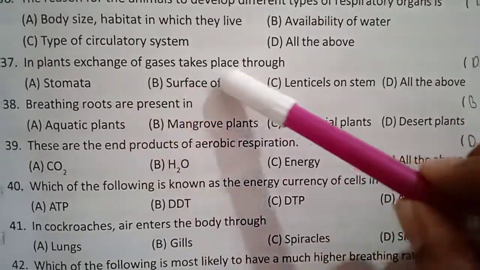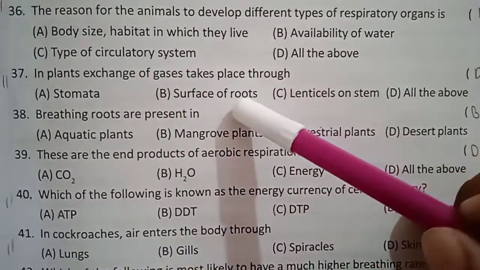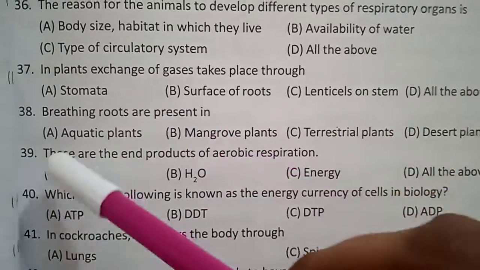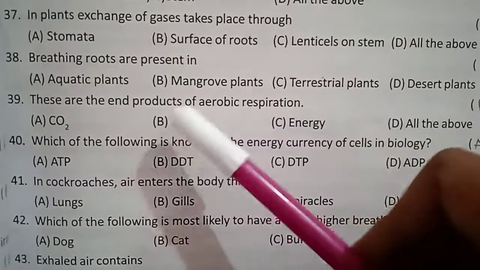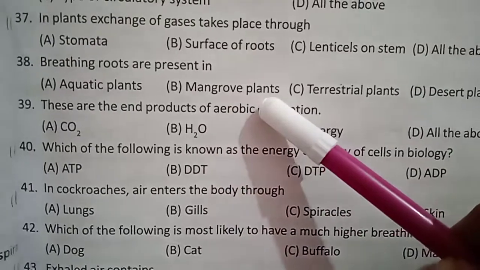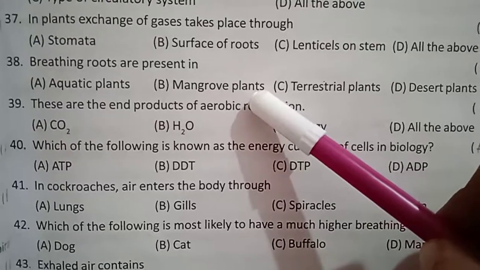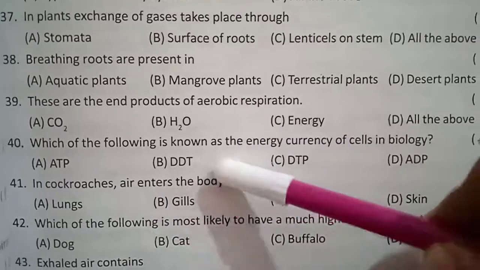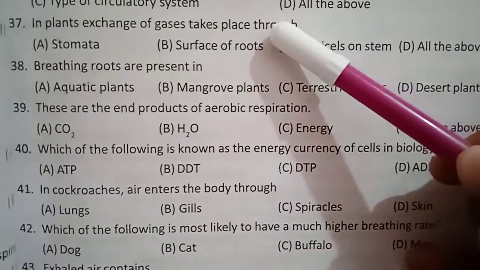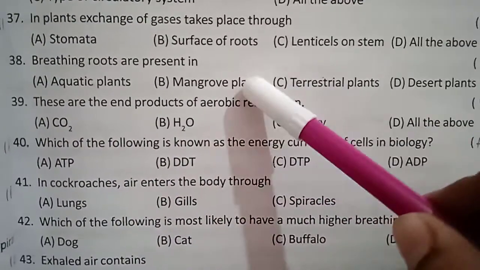In plants, exchange of gases takes place through, we know the answer, you can get it easily. Surface of roots, lenticels on stems, stomata. All are correct answers. Breathing roots are present in where? Mangrove plants. Why? Because these plants grow in very sticky areas. So in the soil, they can't take up atmospheric air through the root hairs. So only the root hairs come up out of the soil. Then only they can breathe. So these breathing roots are called mangrove roots.